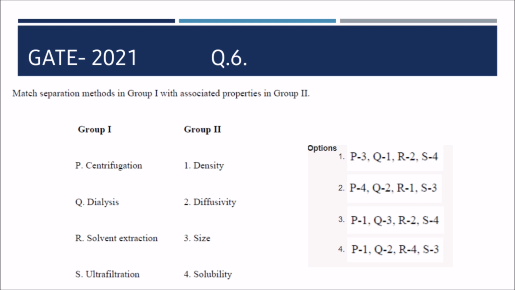Next question. Match separation method in group 1 with the associated properties in group 2. So in this question, the possible correct answer would be the fourth one, that is P-2, 1: centrifugation is associated with density, dialysis is associated with diffusivity, solvent extraction is with solubility, and ultrafiltration with the size of the particle.